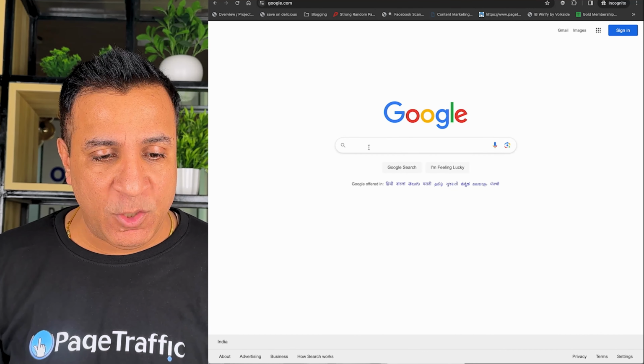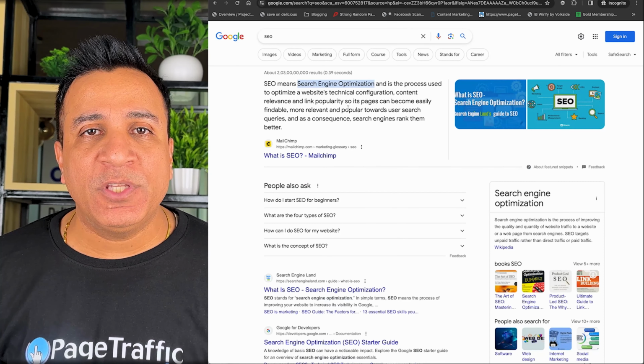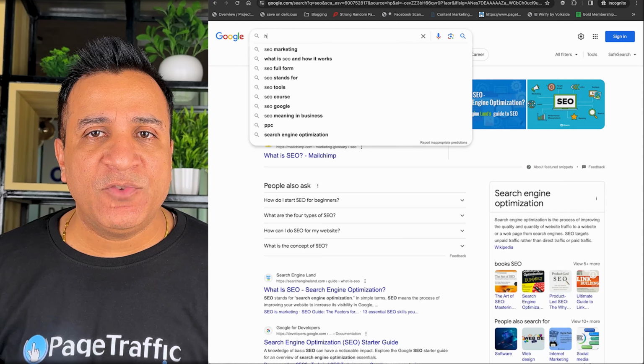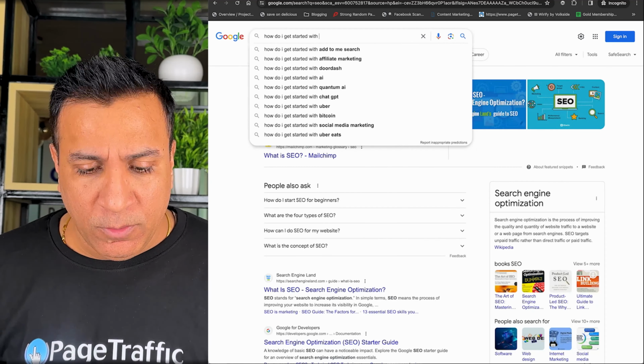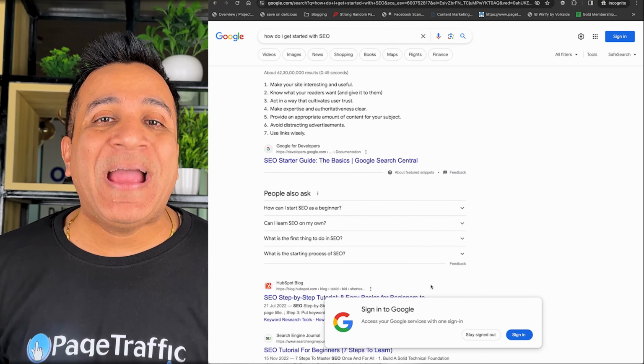User search intent. The term search intent refers to the reason why you are performing a query, or in layman's terms, why you Google something. Most often you want to buy, find, or learn something. For example, I search for SEO in Google. When I type SEO, it provides results for the definition of SEO because the intent is fairly broad. Now, if I search for how to do SEO or how do I get started with SEO, Google does not provide the definition of SEO because my intent is different.